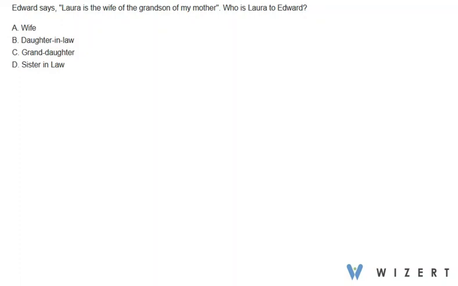Laura is wife of the grandson. So we can say Laura is related to the grandson by marriage. Right? So Laura is the wife of grandson of my mother.